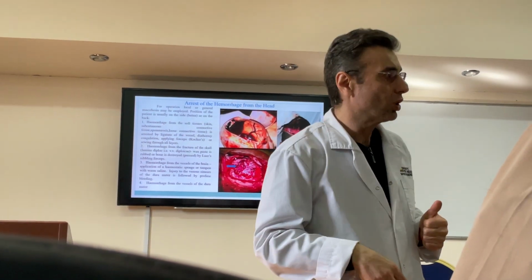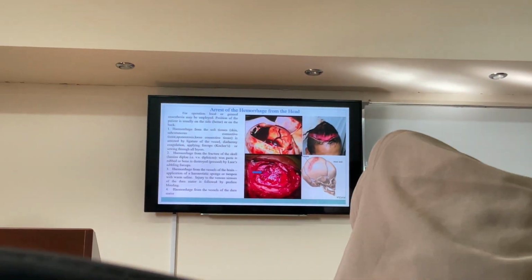Classification number 2. All wounds are divided into 2 groups: wounds with damage of soft tissues only, and wounds with damage of the soft tissues and bones.